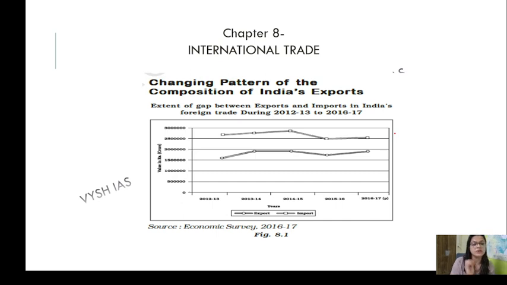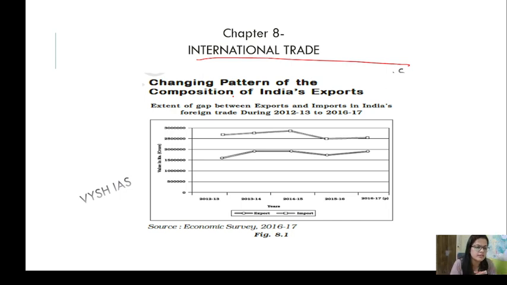Chapter 8 is more about that, because we are talking about international trade, so you need to understand what international trade basically is, what exports mean, what imports mean, what we are basically exporting, what our trends were, and what the gap between exports and imports is, and how we became an export-dependent country to an import-oriented country.